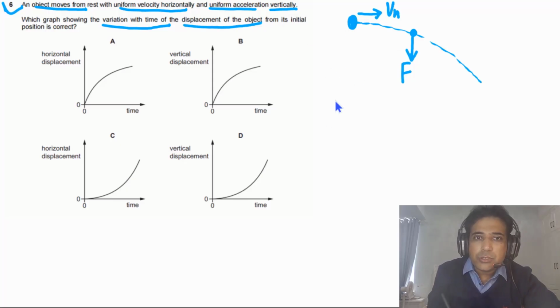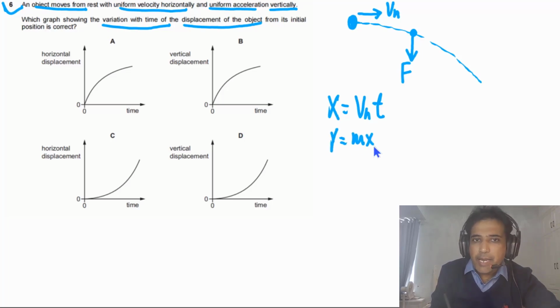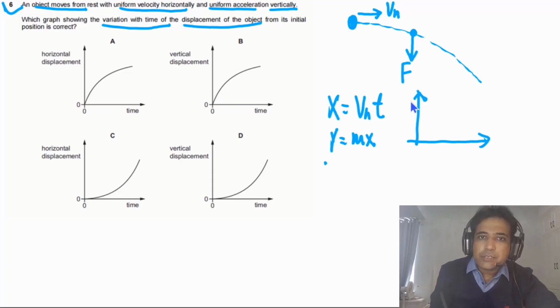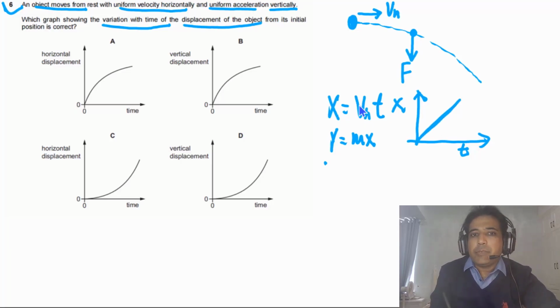For horizontal displacement, we can write x, the horizontal displacement, will be equal to vh times t. Now, if we sketch the graph between x and t, you can simply compare this with y equal to mx. So if we sketch the graph, it has to be a straight line. If we take x on the y-axis and time on the x-axis, it must be a straight line because vh is the gradient and the gradient has to be constant.